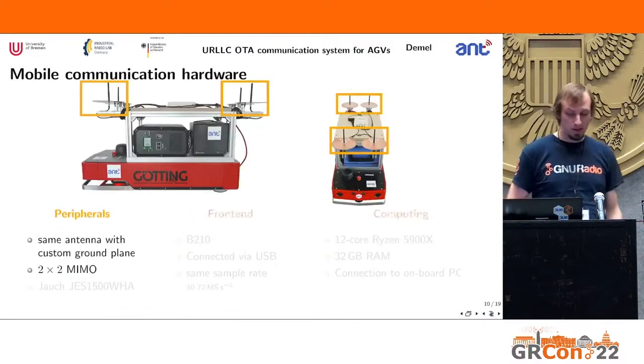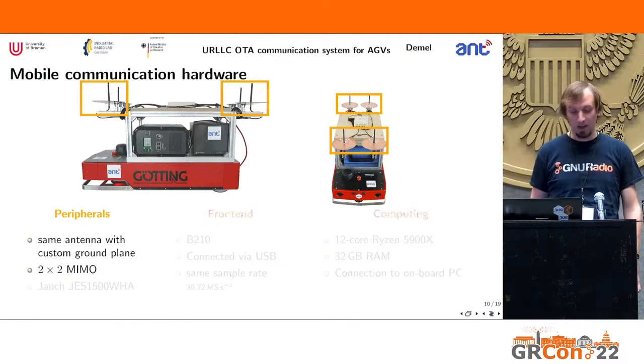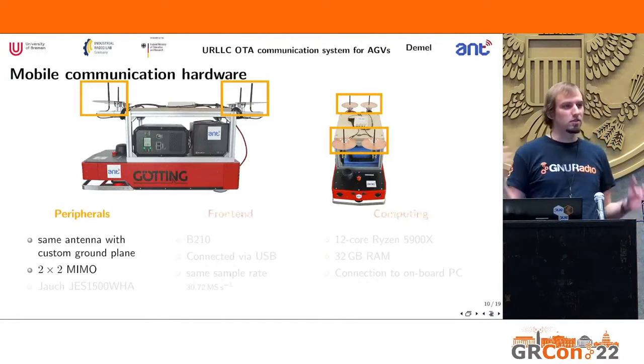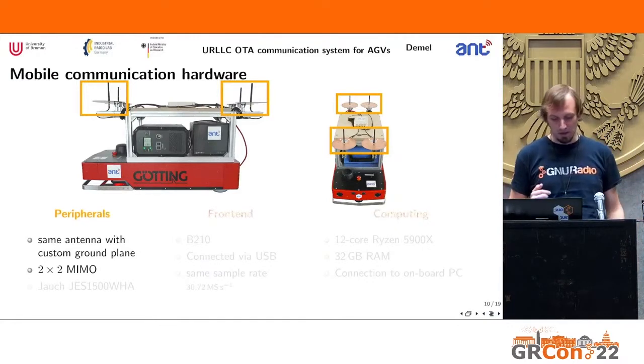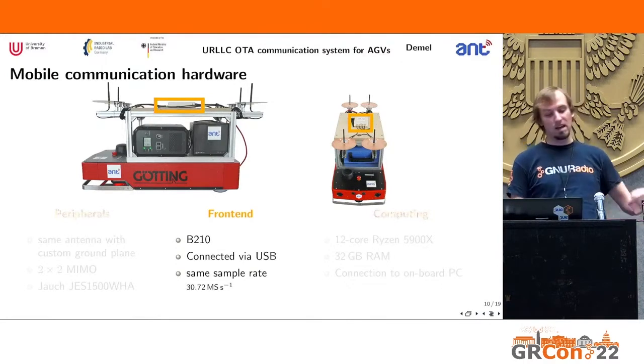On the mobile part, we have our mobile communication hardware. First, again, we have the same kind of antennas with a custom ground plane. We have, as you can see, a 2x2 MIMO configuration. Transmit and receive antennas are actually separate here. And then we have our front end, in this case, a B210, that's connected via USB to our computer. And again, we use the same sample rate, the 30.72 megasamples per second.